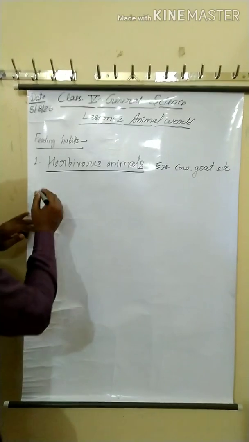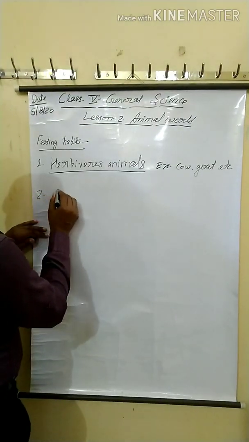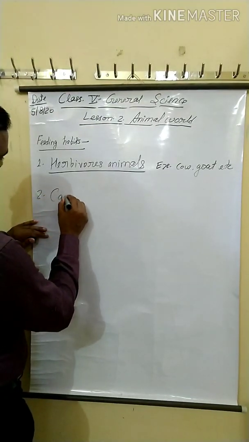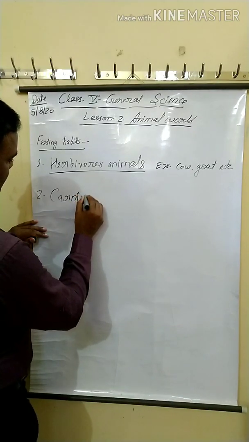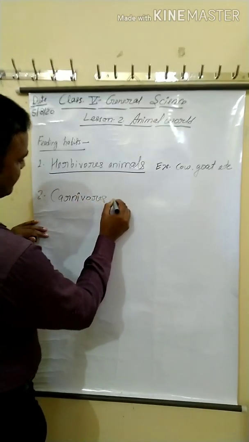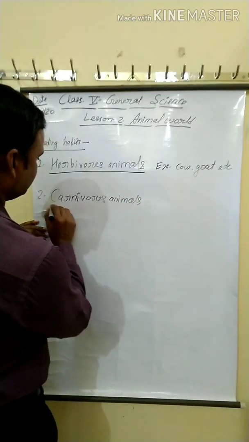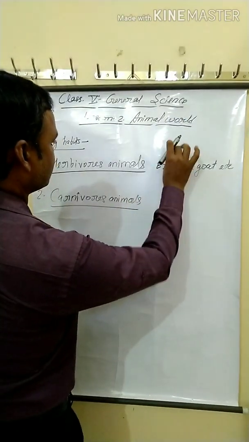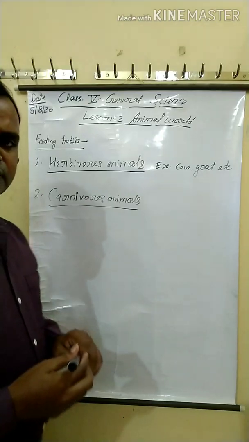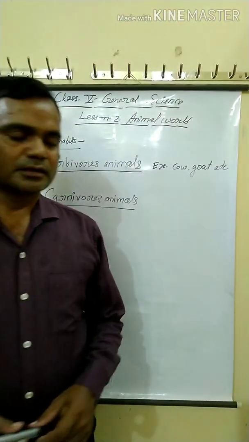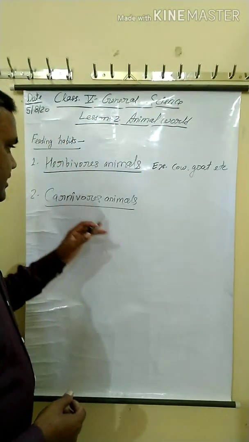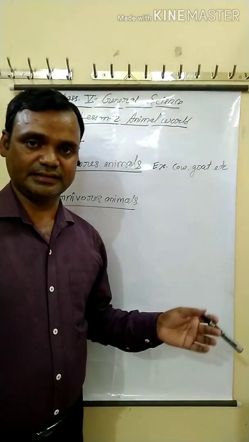Okay, now next, carnivorous animals. What do you mean by carnivorous animals? Carnivorous animals eat the flesh of other animals.